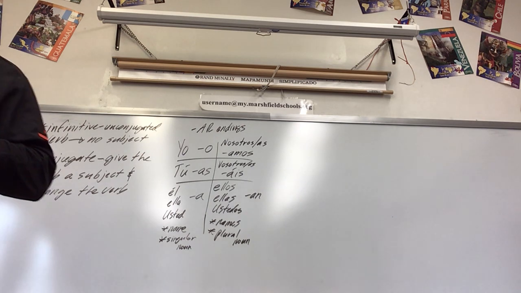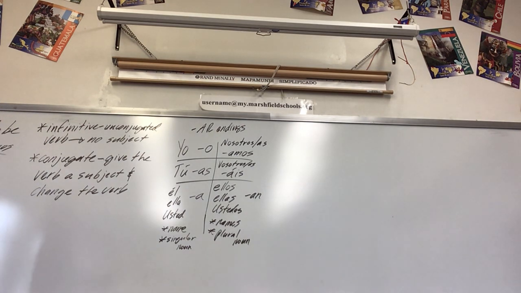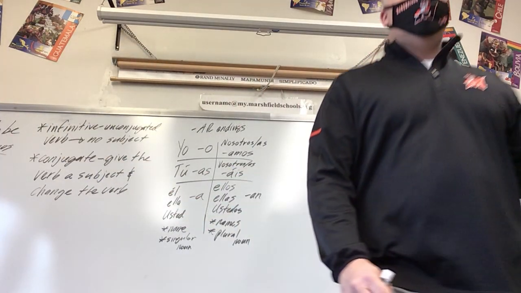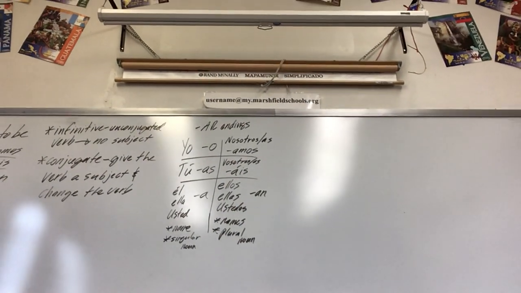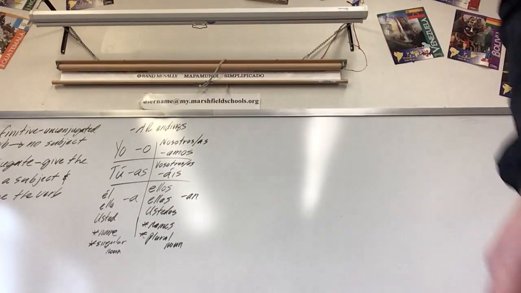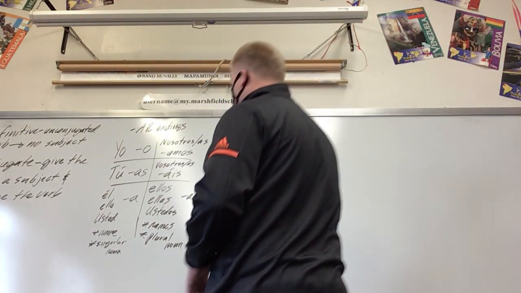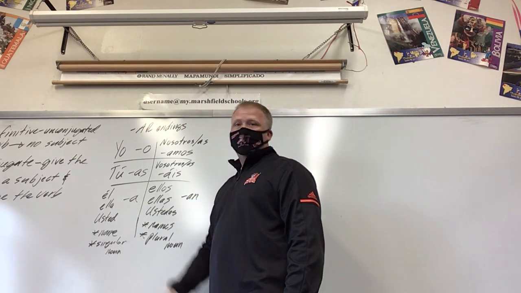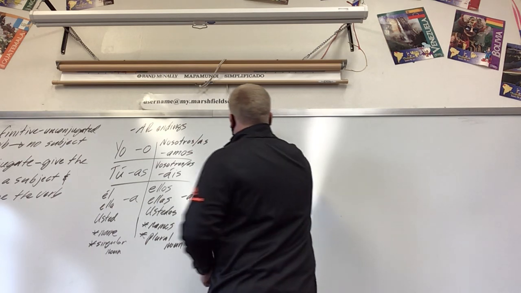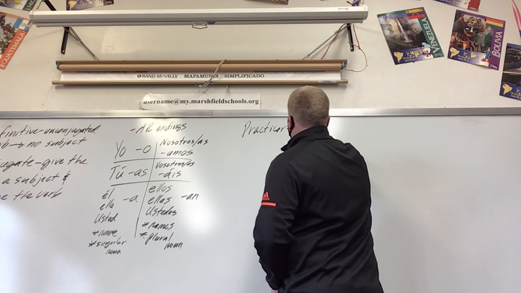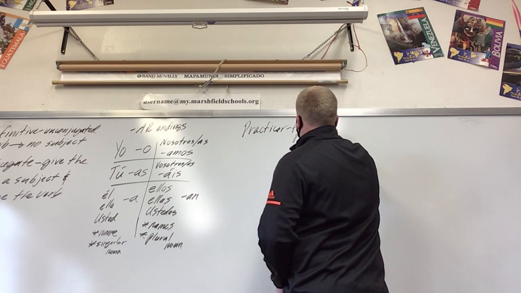Okay? So how do we use that with the list of verbs? Somebody give me a verb from that list. Practice. So the infinitive is what? Wait, does that one say noun or name? This one is names, this is noun. Okay. So practicar. Practicar. That means to practice, right? It's a cognate.